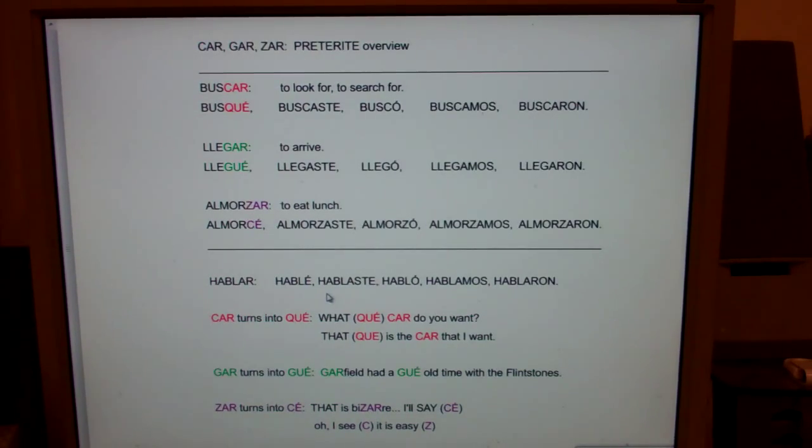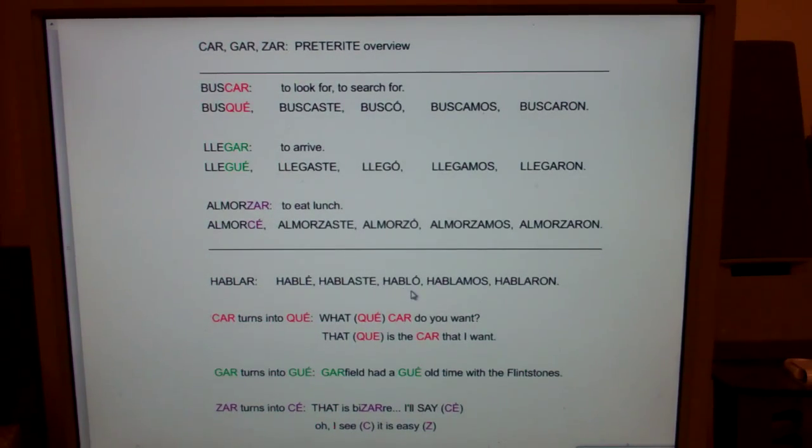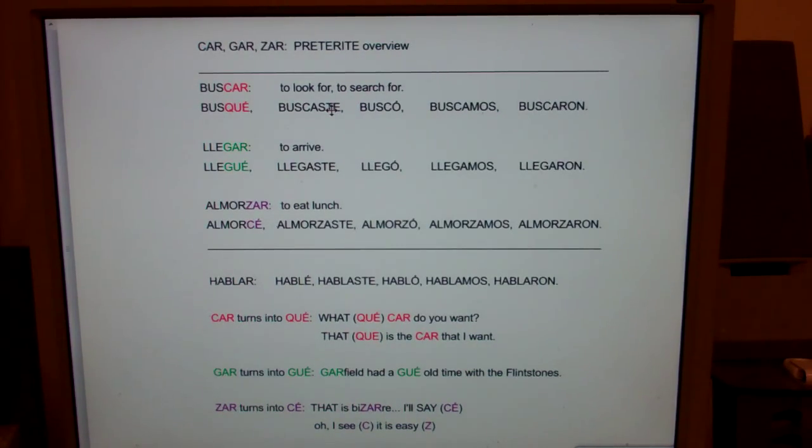Remember that chant. If it ends with an E, it was done by me. If it ends in an O, it was done by Joe. Notice the yo form has an accent and the he form has an accent. Now, all three of these verbs, buscar, llegar, and almorzar, end in é, aste, ó, amos, aron. See, down here too. And all of them have an accent over the yo form é and an accent over the he form ó.